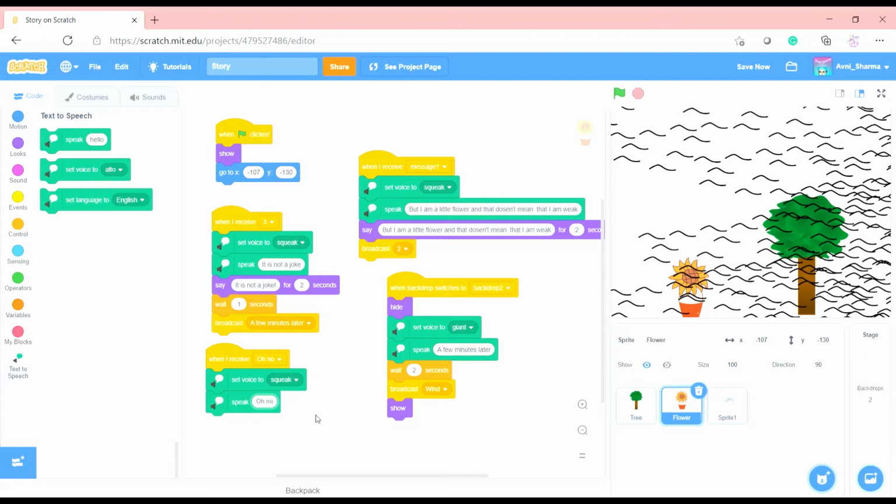Oh no! All your leaves are gone. But alas, you told me you were strong.